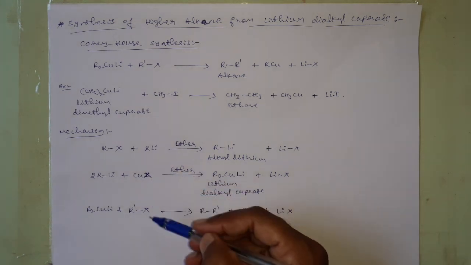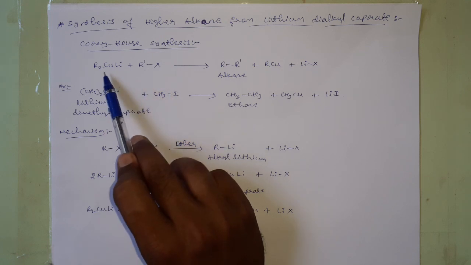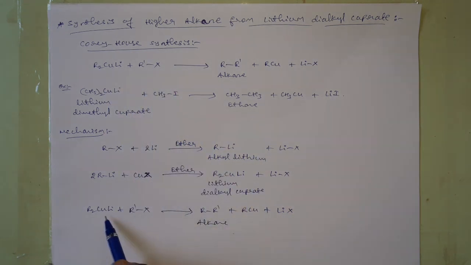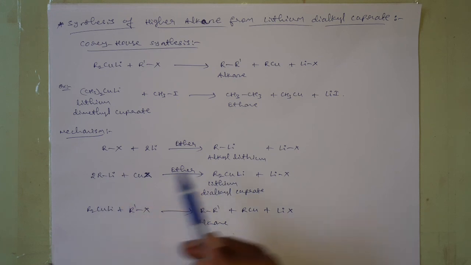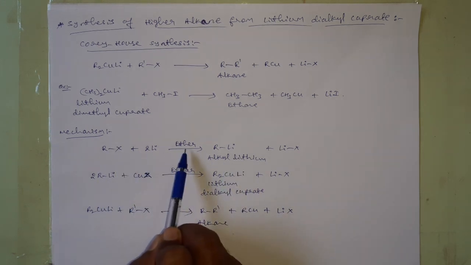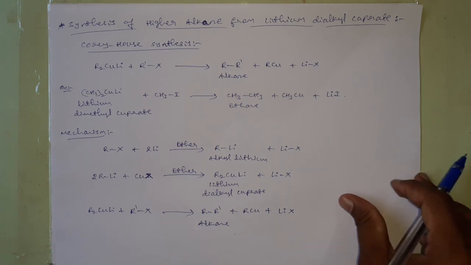It involves the 3 steps, and here I am writing the direct reaction, the reaction between lithium dialkyl cuprate with the alkyl halide, and this lithium dialkyl cuprate is prepared by reacting alkyl lithium with copper halide in presence of an ether, but this alkyl lithium is prepared by reacting alkyl halide with lithium in presence of an ether as a medium. Okay. Thank you.